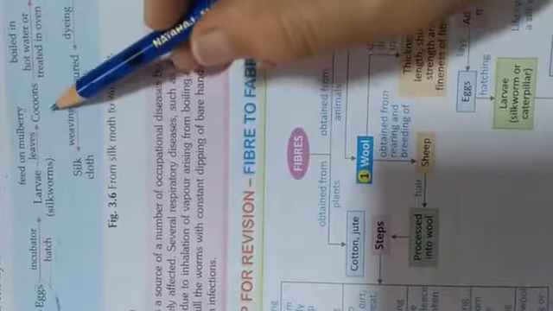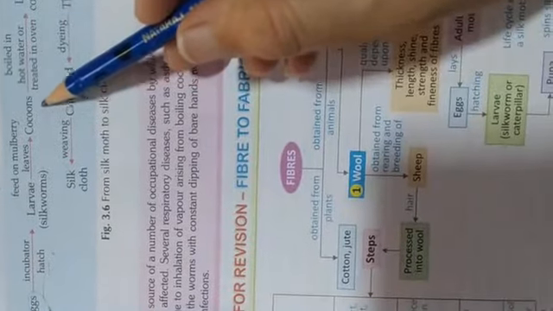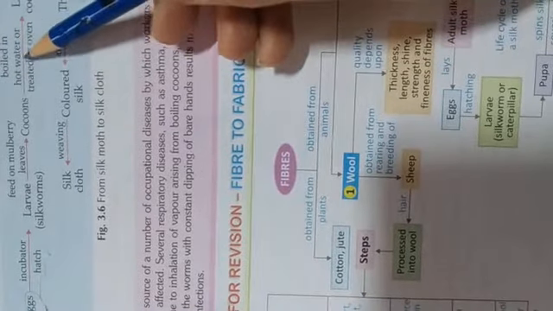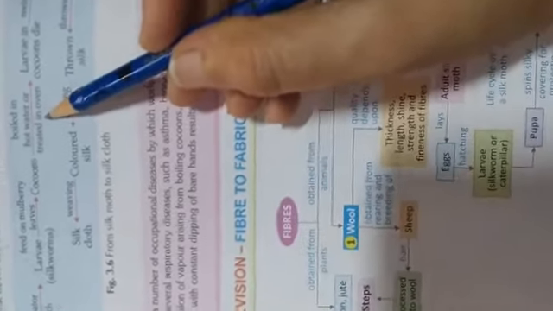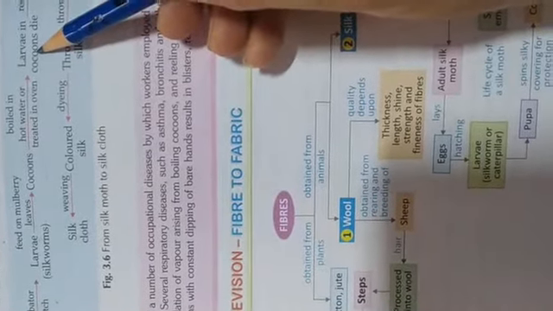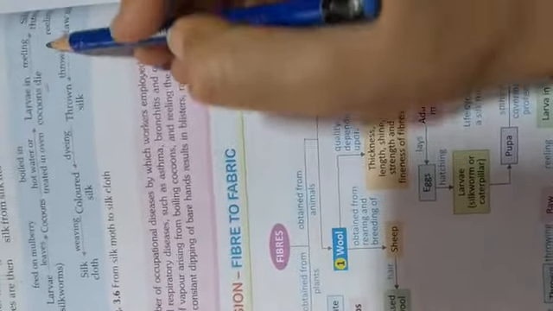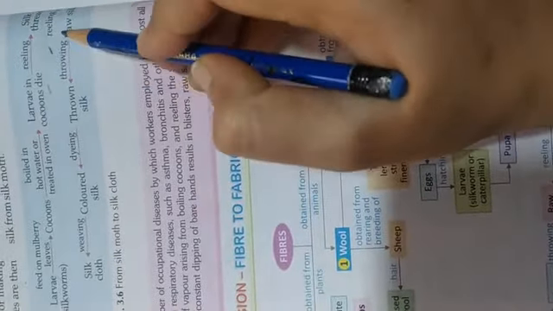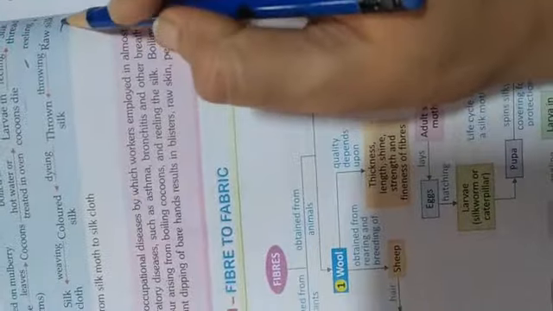From the larva, the cocoon forms. The cocoon is kept in hot water and treated in the oven, so the larva inside dies. Then comes reeling, in which silk thread is taken out from the surface of the cocoon, and raw silk forms.